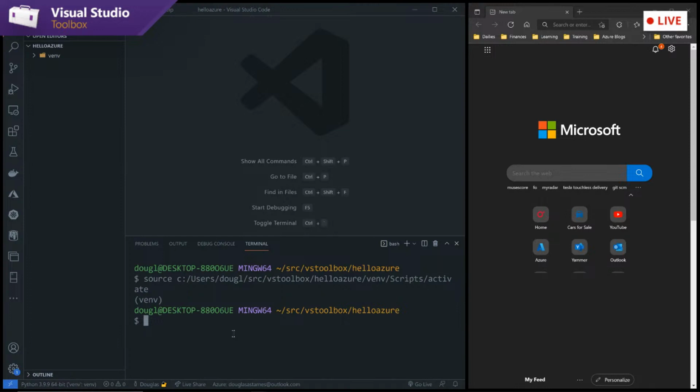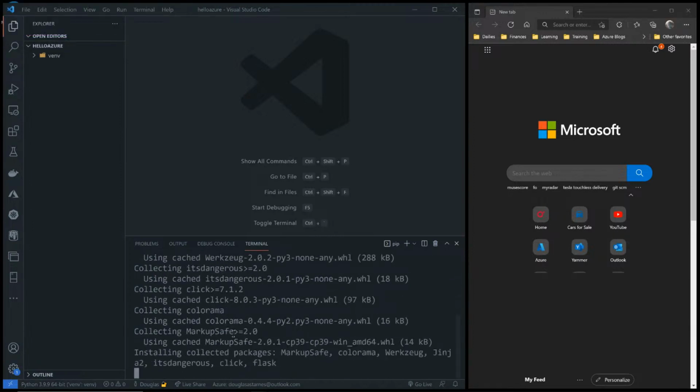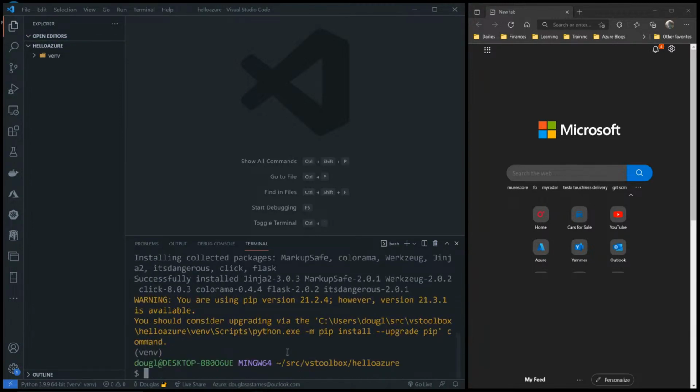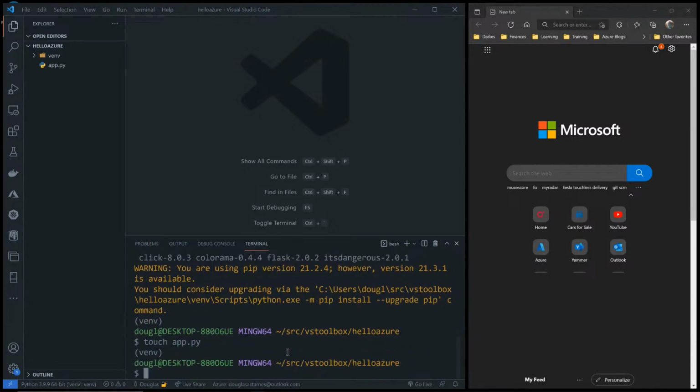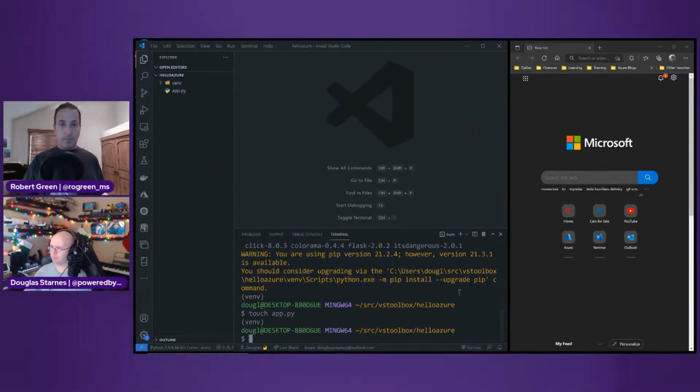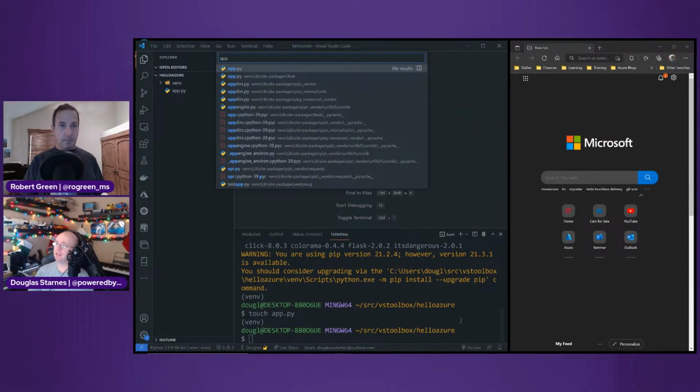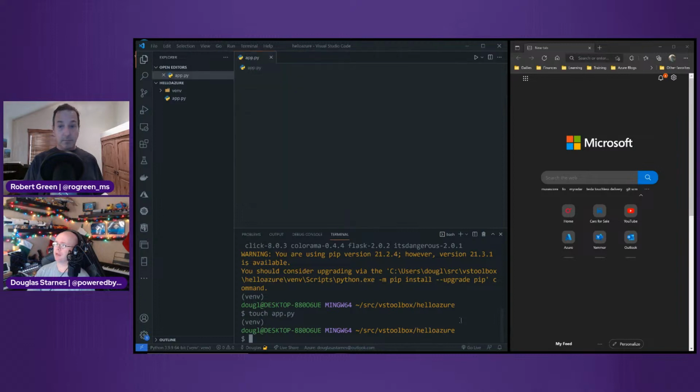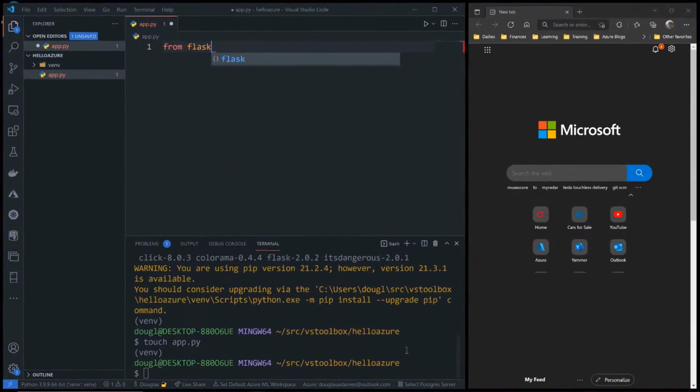Now, I'm going to create a small little Flask application, so I'll do a pip install Flask. It'll take just a second. And then I'll create the file that I want to use, app.py. Open that up. That's Control-P, Command-P on the Mac. And then as I start to type, you'll see that I've got my IntelliSense. It notices what packages I have installed. Used to, you had to restart to get this.